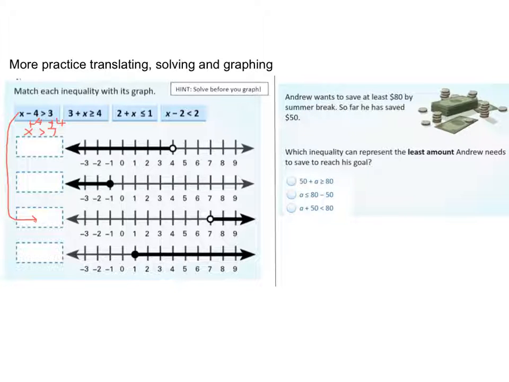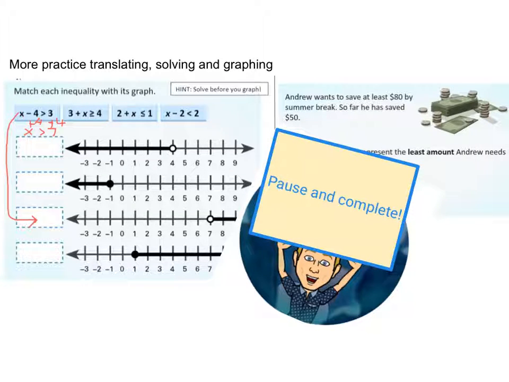Okay, I'd like you to match the rest of them, and I'd like you to do this multiple choice problem as well. So go ahead and pause the video and then work on those, then come back and check your answers.